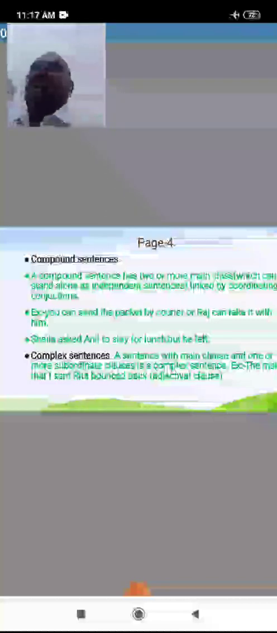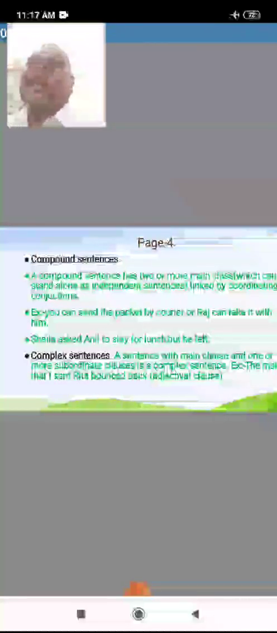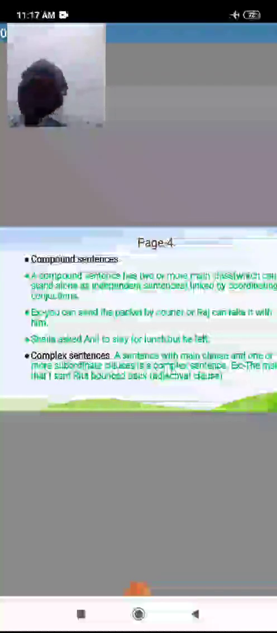Okay, that is the example. Second example: The monkey scrambled up the tree when Keshav tried to touch it. When Keshav tried to touch it. See that. The monkey scrambled up the tree.